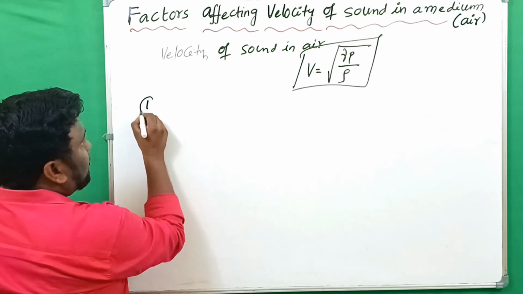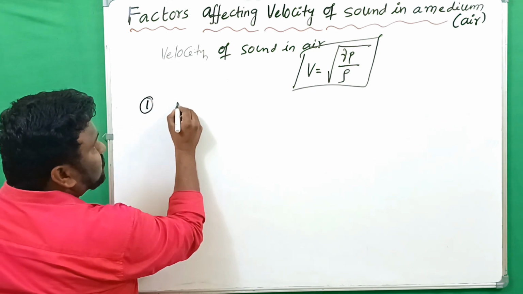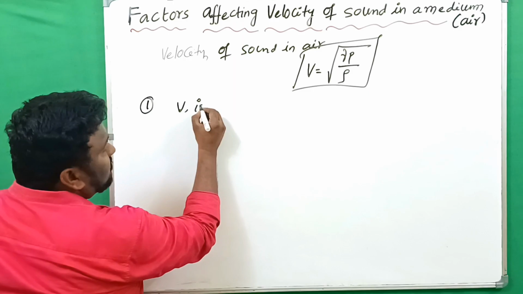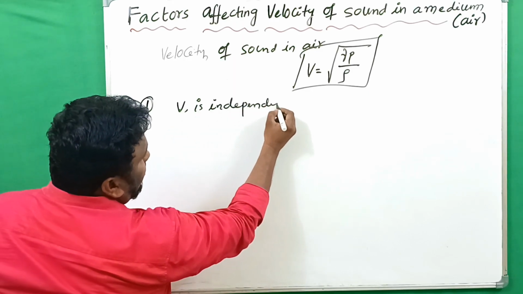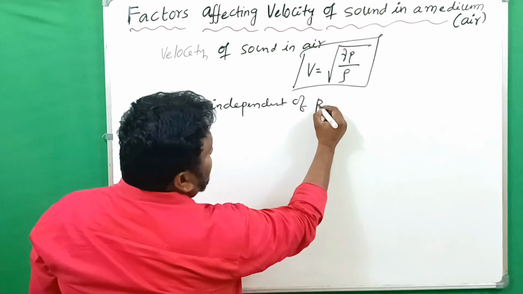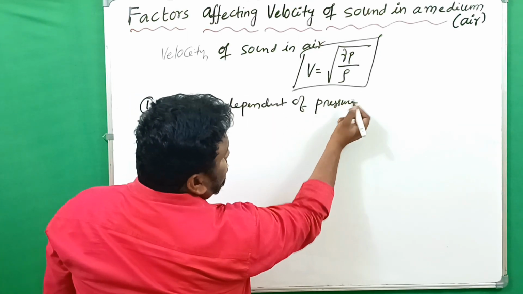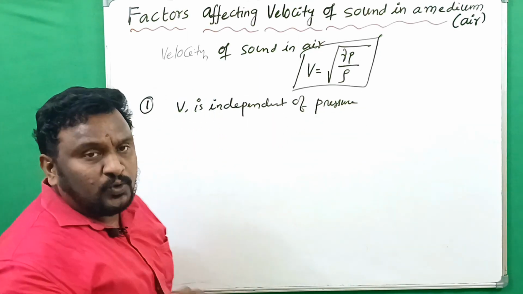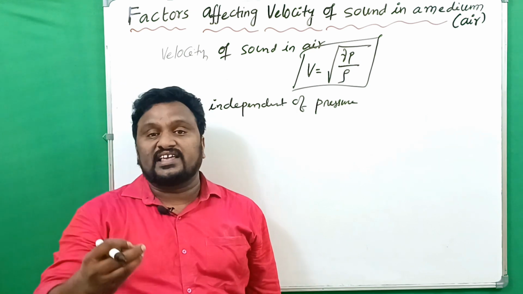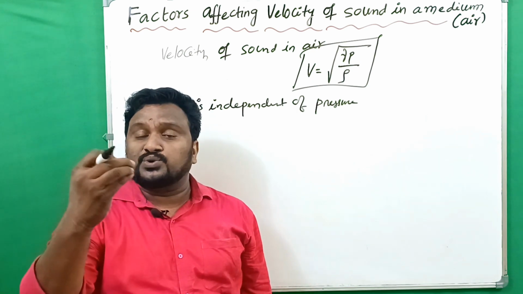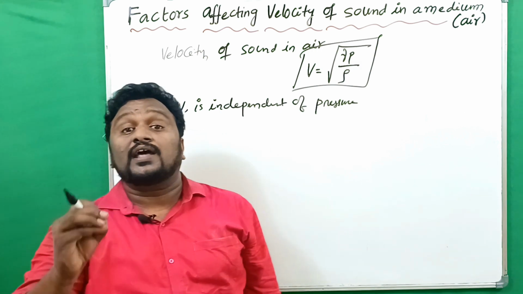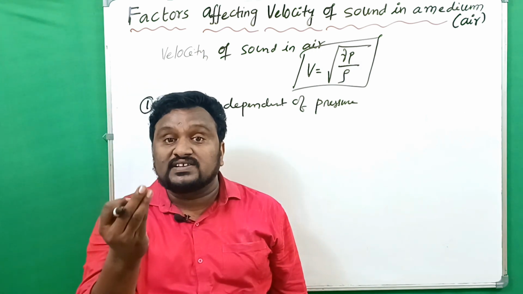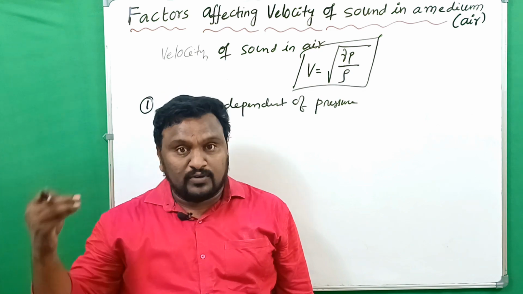In this case, the velocity of sound V is independent of pressure. It means that when the pressure increases, there is no change in velocity. Pressure does not influence the velocity of the wave.